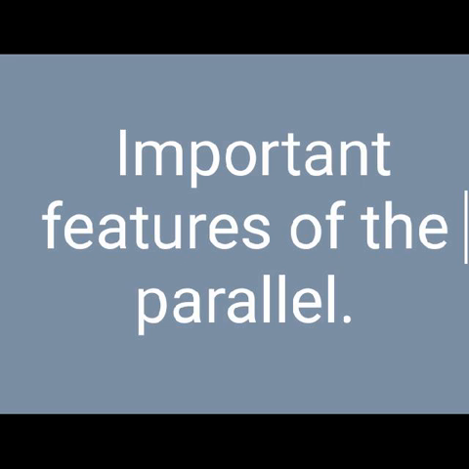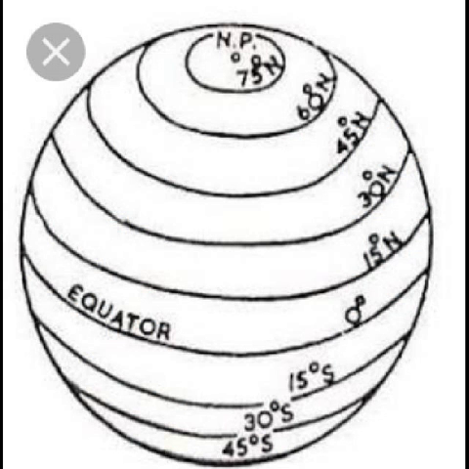All parallels are complete circles except the North Pole and the South Pole, because these are points. The length of the parallels decreases as we move away from the equator towards the poles. All the parallels are located at an equal distance from each other. Parallels neither touch nor cross one another. All the parallels are drawn at 1 degree interval on the globe.